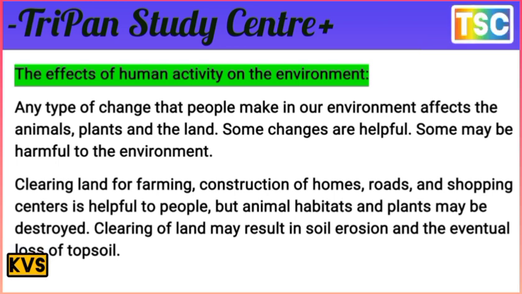Clearing land for farming, construction of homes, roads and shopping centers is helpful to people. But animal habitats and plants may be destroyed in this activity. And clearing of land may result in soil erosion and the eventual loss of topsoil. That is how these activities affect the environment.